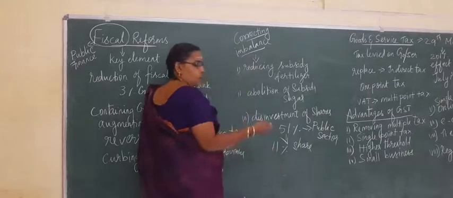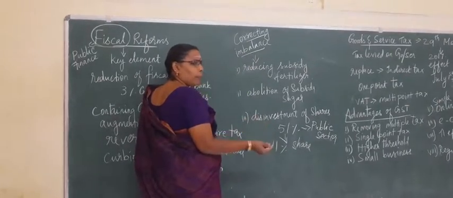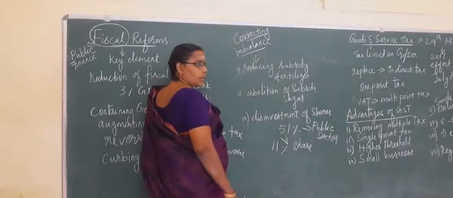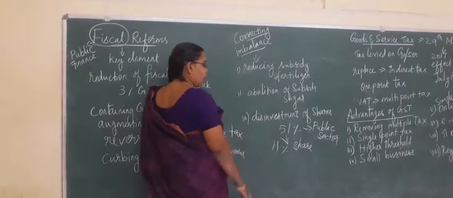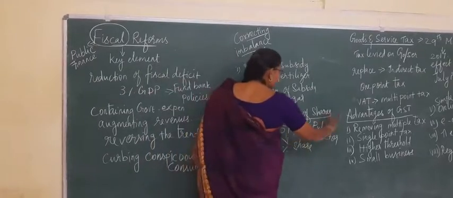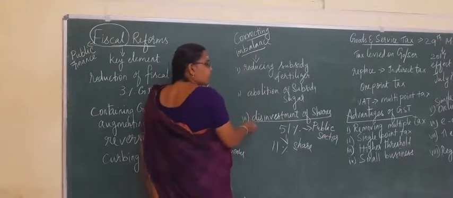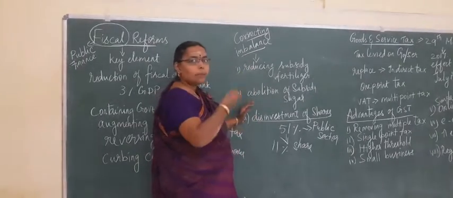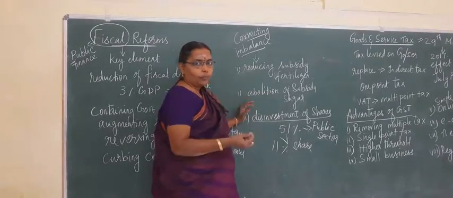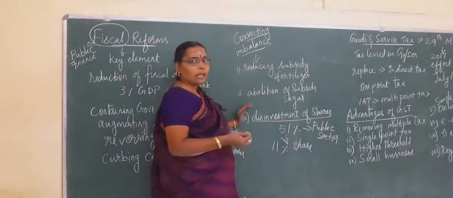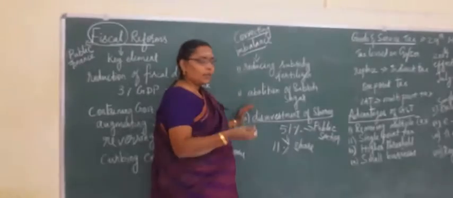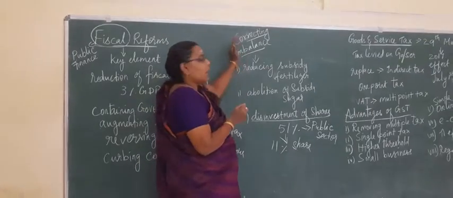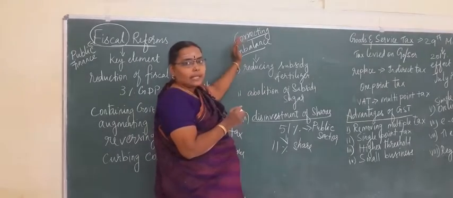Those shares will be sold to the private sector. Then it will become private sector. Isn't it privatization or transfer of ownership? I already told you, that is disinvestment of shares. So by doing this, it can get the revenue, isn't it? For these things, the government is spending the revenue. By making these expenditures, the government is spending the revenue, while it constrains the imbalance in the fiscal deficit.